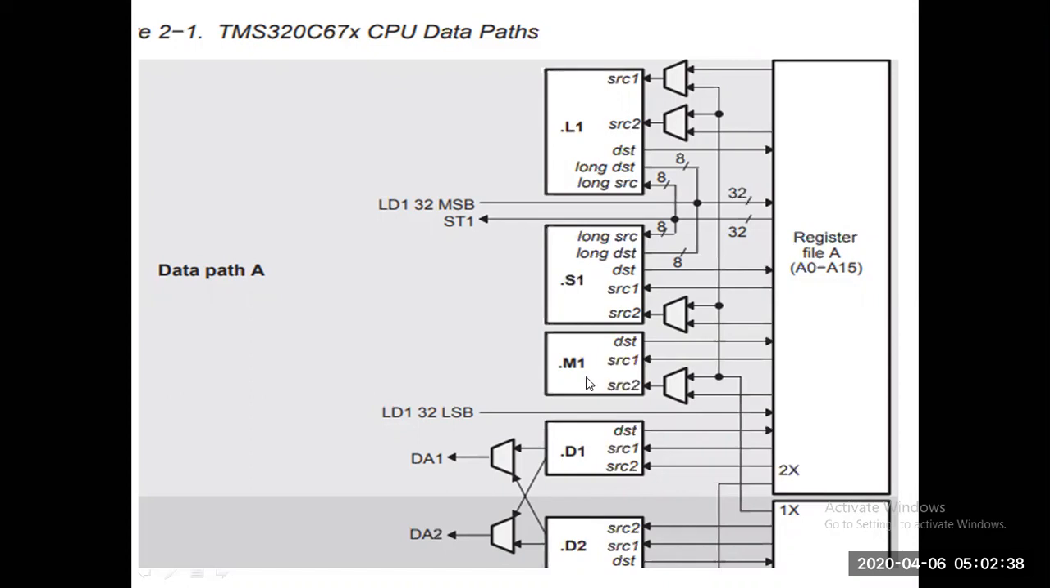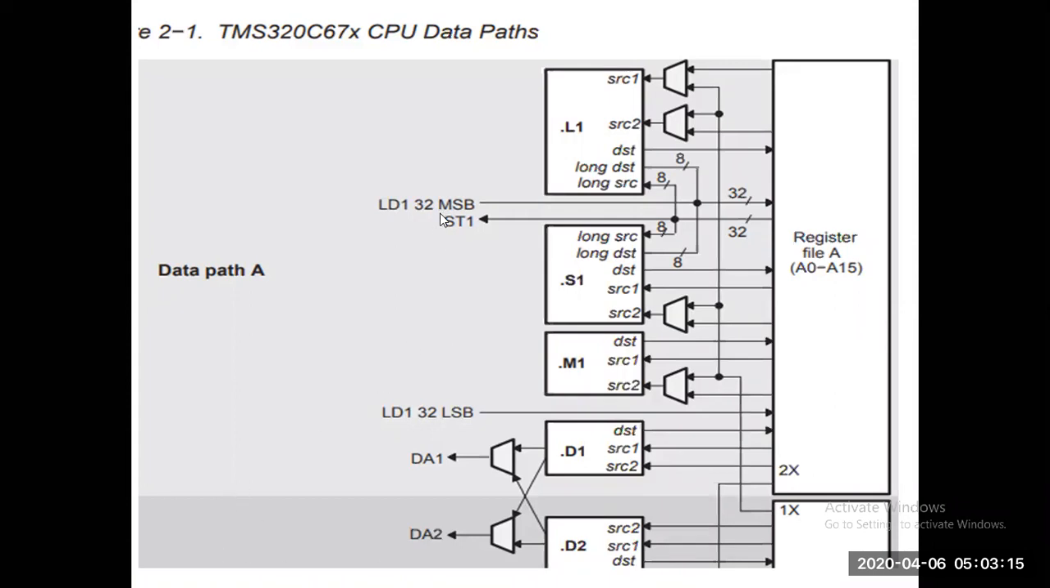Then L1 block, S1 block, M1 block particularly. Sir, can you explain again what you explained 15 seconds before? That LD1, so there are two arrows which point to register file A and register file B. First you concentrate on data path A. Data path B is exactly the mirror image of data path A, correct? Yes, sir. So all these four computational blocks are applicable to data path B as well.